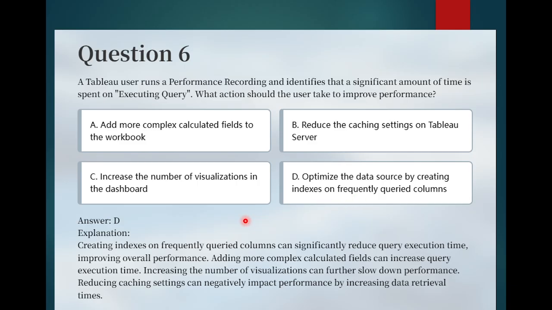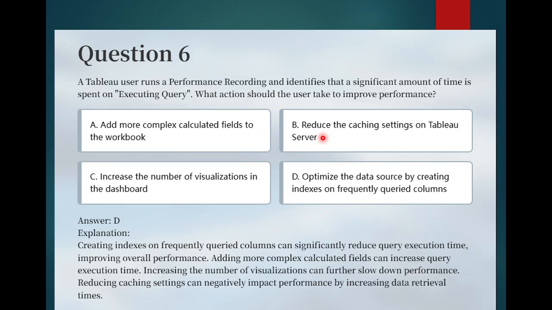If you have created indexes on frequently queried columns, it can significantly reduce your query execution time and improve overall performance, as indexing will work in every query, right? And that's why option D is correct. If you check option A, add more complex calculated fields to the workbook, it will increase the query execution time. It will not decrease but it will increase. That's why option A is incorrect.